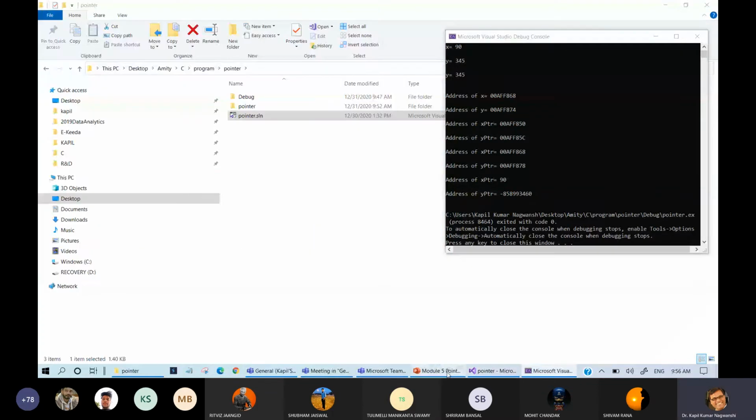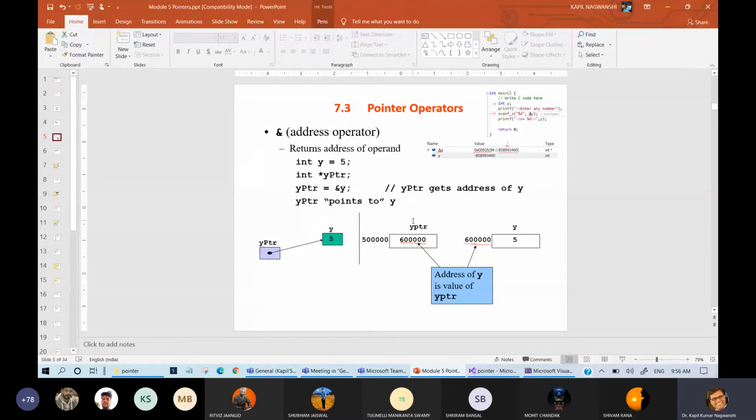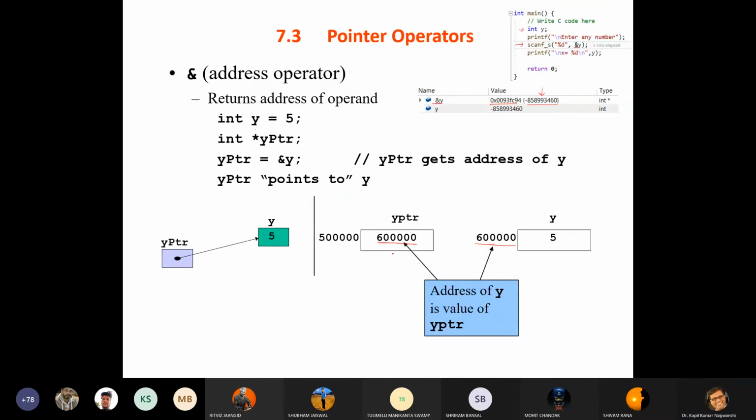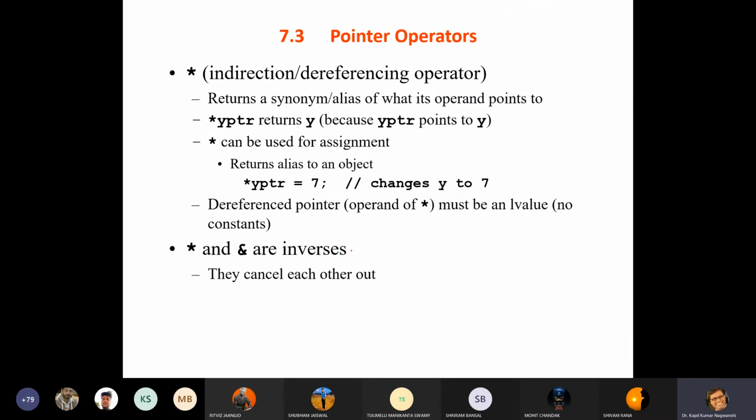So let us come to the slide once again. Here you can see that if I am writing address of integer y pointer holds the address of y, it simply means that integer y pointer will point to y. So this is the thing which we have completed now.